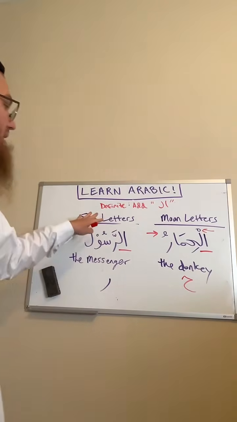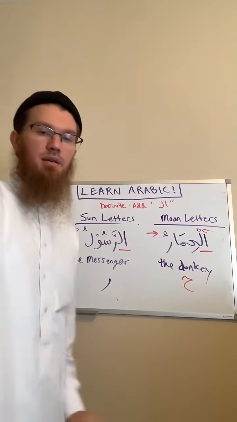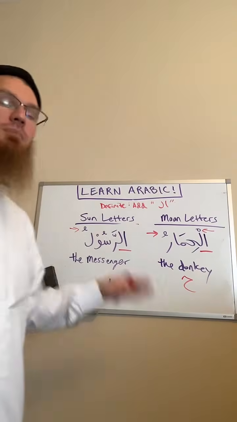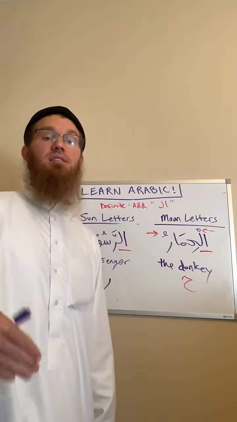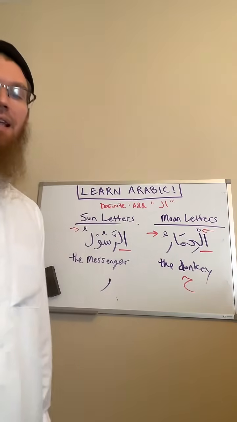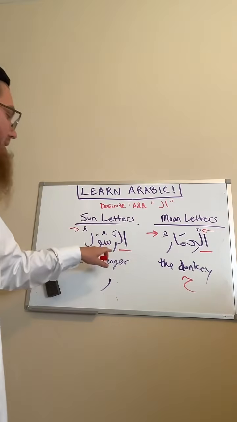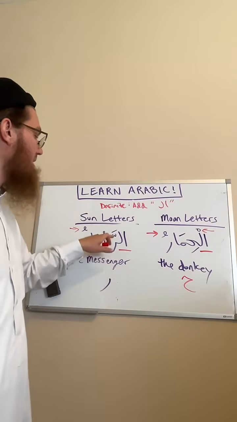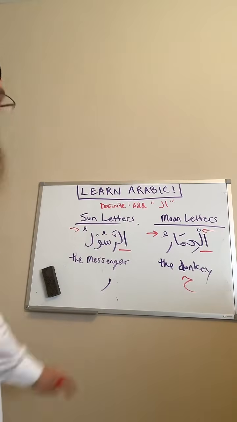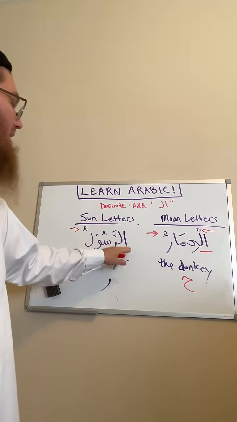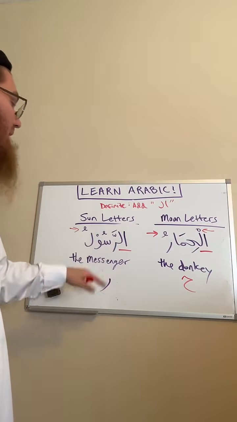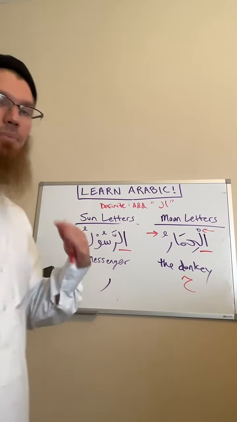For the sun letters, we do not pronounce the lam. What symbol is written above the sun letter that indicates it's a sun letter? Yes, we can tell that the Ra is a sun letter because of the shadda. So we do not pronounce the lam. We do not say Al-Rasul, we say Ar-Rasul.